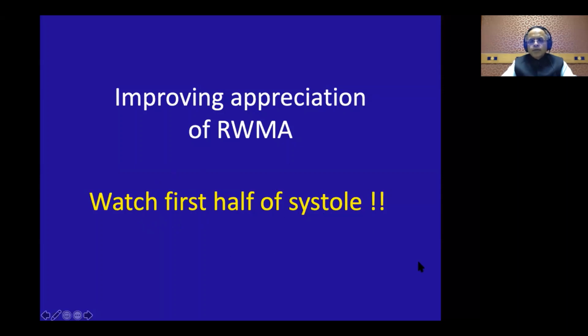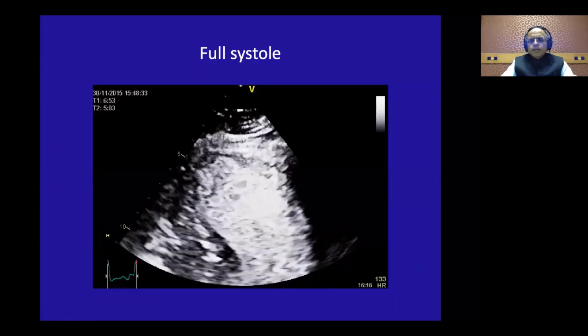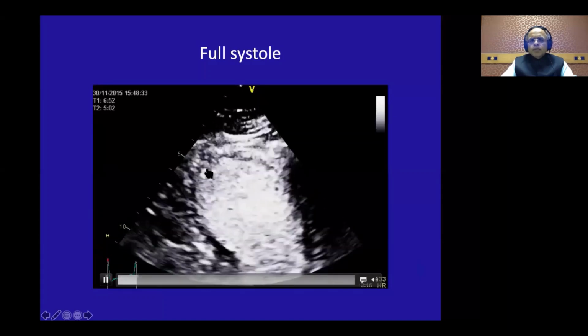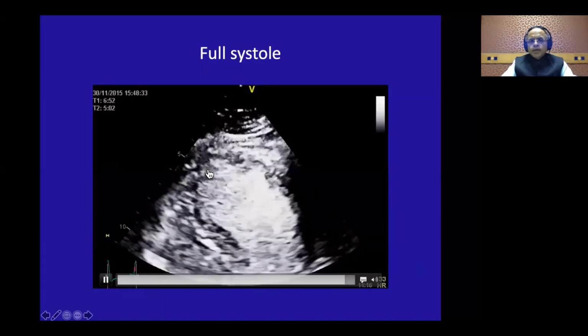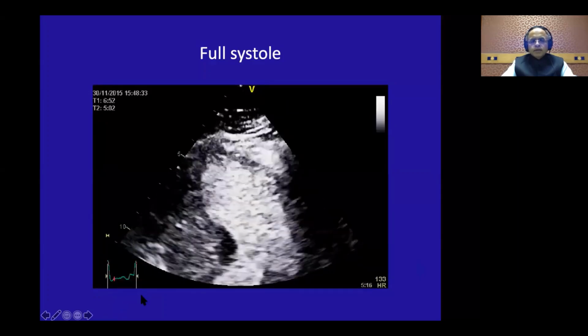Secondly, for improving the appreciation of regional wall motion abnormality, watch the first half of systole. And this is very interesting. I'll show you one full systole. Now, a very expert echocardiographer will know that this apical septum looks hypokinetic or tardokinetic. Okay. Now, let me do one trick. Now, this is the complete cycle.